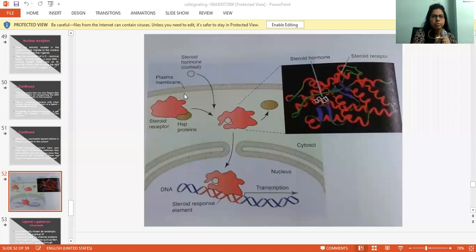Here you can understand the nuclear receptor structure and its function by this diagram. These are the steroid hormones, which are cortisol, and these are the steroid receptors with HSP protein. They come and engulf this steroid hormone, cortisol, and then, once bound to their specific ligand, they transport it to the nucleus. Here they will bind the steroid response element and go for the transcription process. So that's how these nuclear receptors behave and control gene expression.